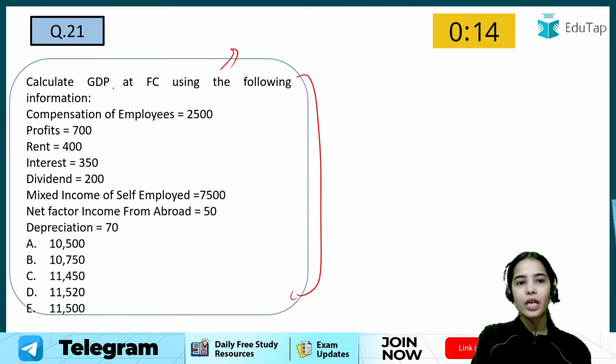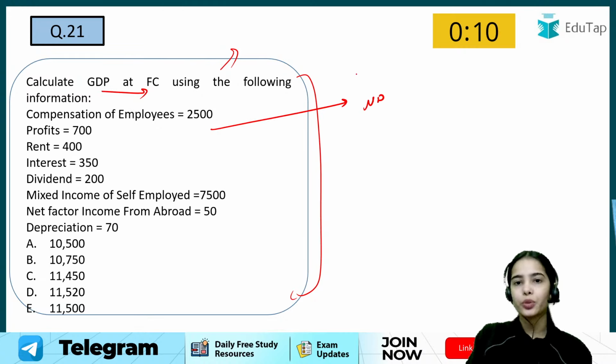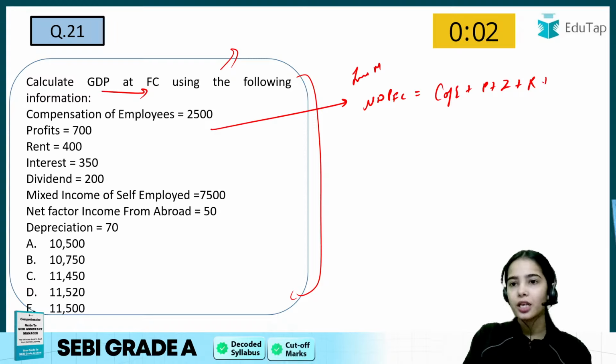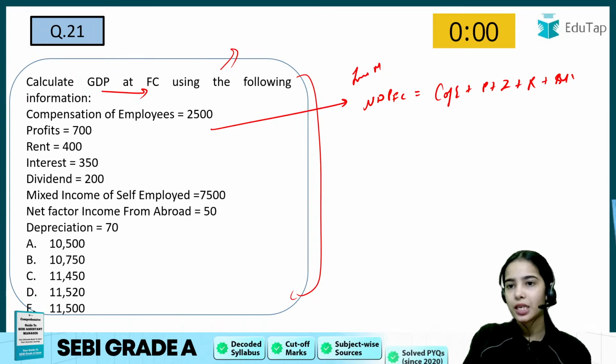So here you have to calculate GDP at FC. Through the income method, you can calculate NDP at FC: compensation of employees plus profit plus interest plus rent plus mixed income of self-employed.